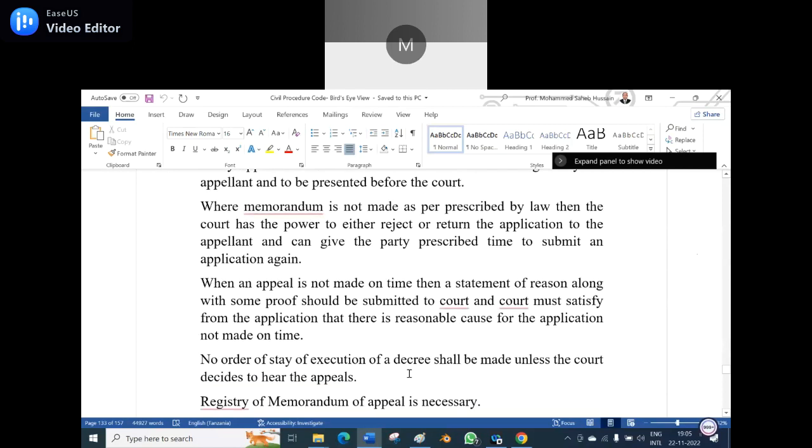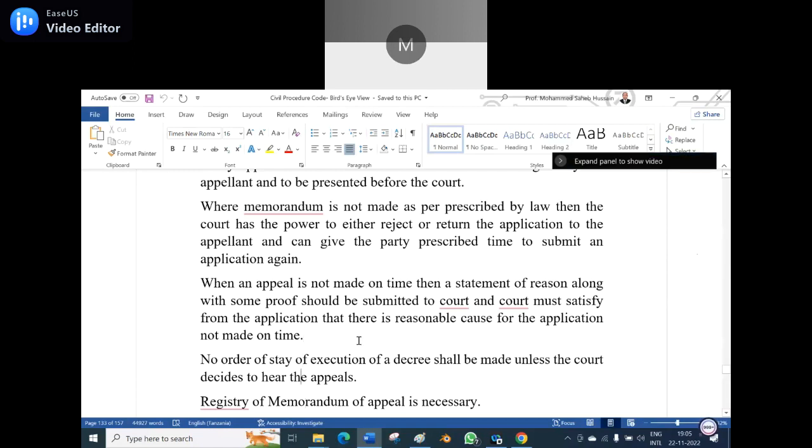When an appeal is not made on time, then a statement of reasons along with some proof should be submitted to the court, and the court must be satisfied from the application that there is a reasonable cause for the delay. Who has to make the application on time? Is it the plaintiff or the appellant? Appellant, sir. It is an appeal, so it will be filed by the appellant.